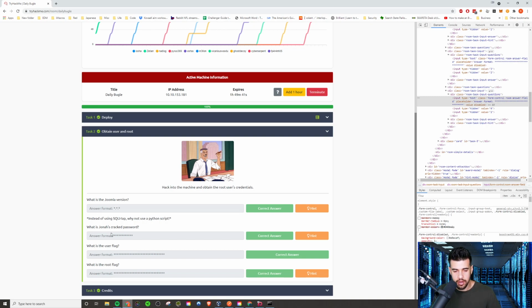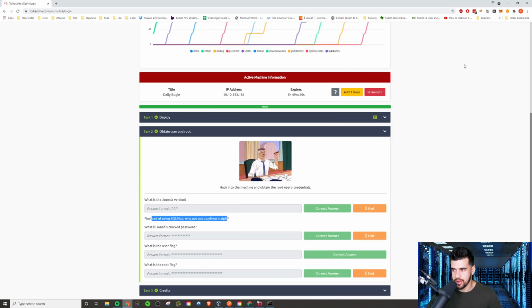Now, apparently, this is vulnerable to SQL injection, and it said instead of using sqlmap, why not use a Python script? This is trying to prepare you for OSCP, and it knows that you can't use sqlmap on OSCP. I'm sure a lot of you know that and would probably say that in the comments if I didn't mention this. So we're going to use a Python script.